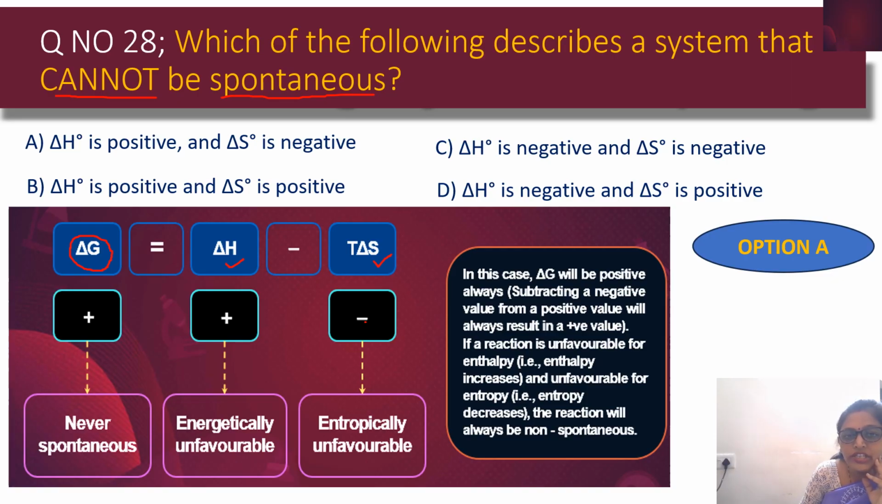Whereas in all other conditions, if you apply them, you can find that in one or the other they are going to be negative over here. But in case of the first option, that means when delta H is positive and delta S is negative, the delta G value is always going to be positive. That's why the process is non-spontaneous when delta H is positive and delta S is negative. So option A is the correct answer.